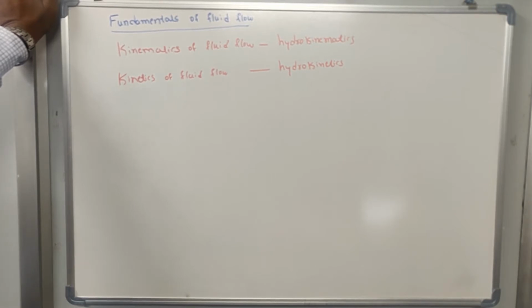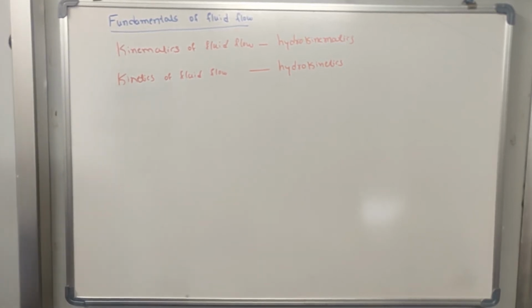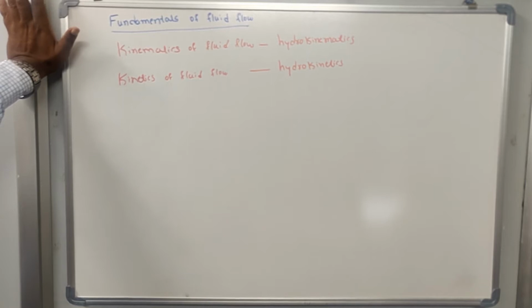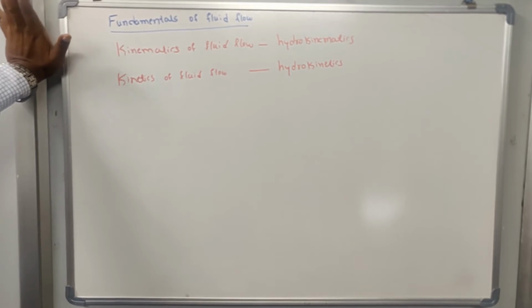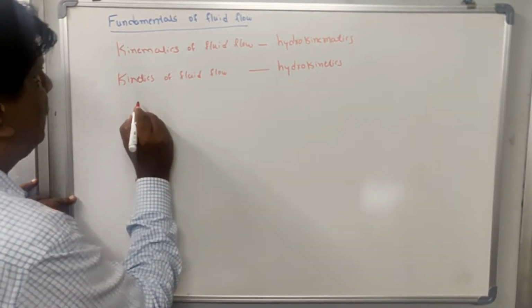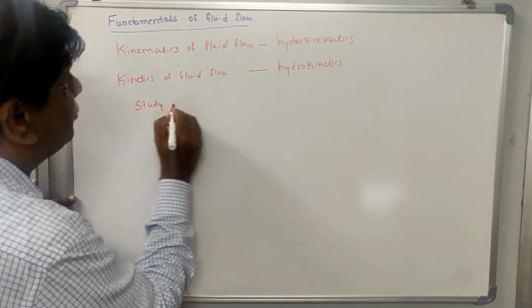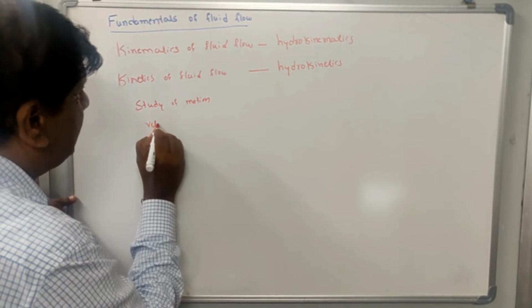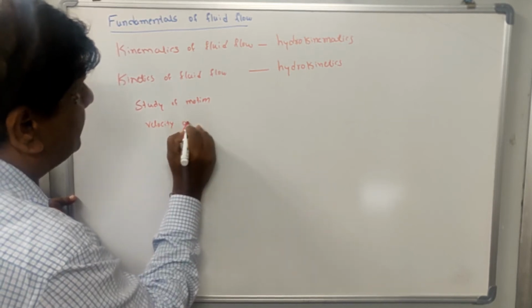The kinematics and kinetics involve the study of motion of the body if it is used for solids, and if the same principles are used for water, then it is hydrokinematics or hydrokinetics. That is nothing but the study of motion. So study of motion means what? In the study of motion, we are interested to know velocity and acceleration, etc.